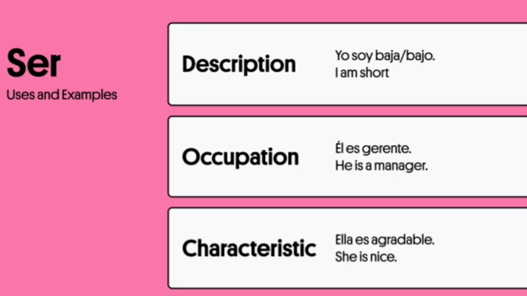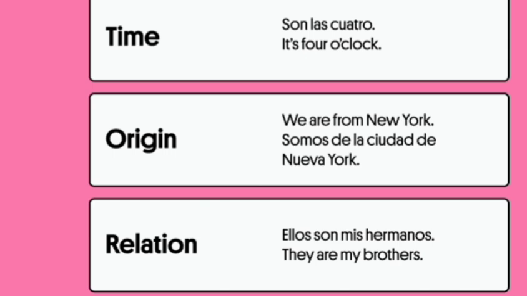Next we have characteristic. Ella es agradable. She is nice. Here we have time. Son las cuatro. It's 4 o'clock.